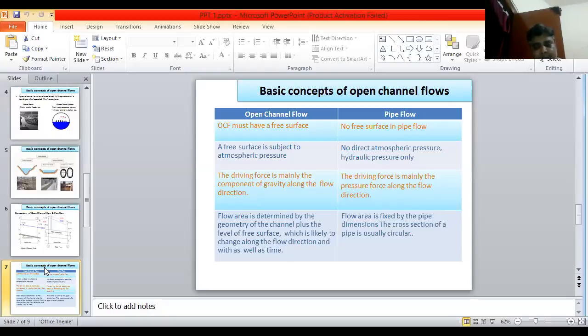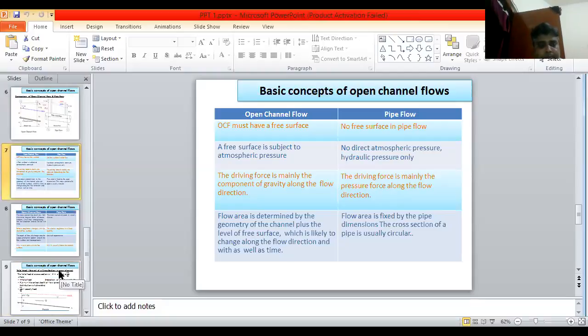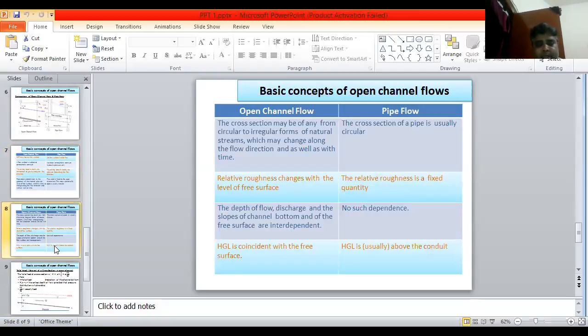But in pipe flow, flow area is fixed by the pipe dimensions. The cross section of a pipe is usually circular. Next point, in open channel flow the cross section may be of any form, from circular to the irregular forms of natural streams, which may change along the flow direction as well as with time.